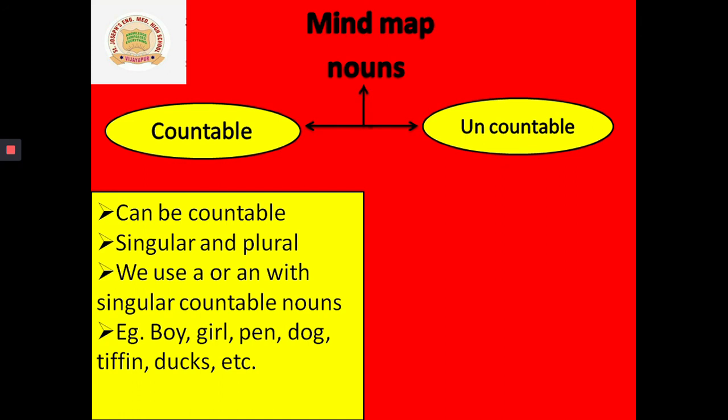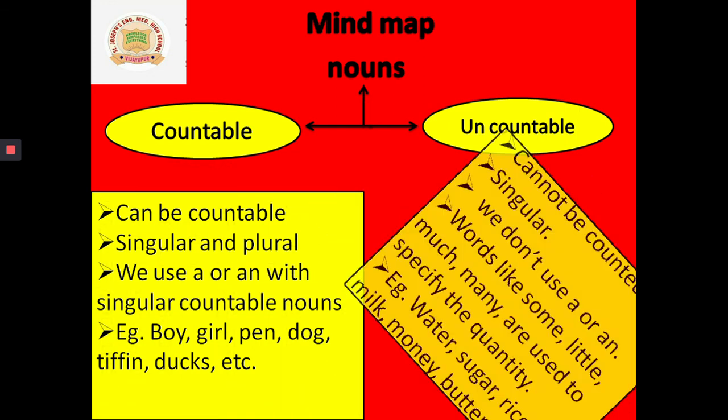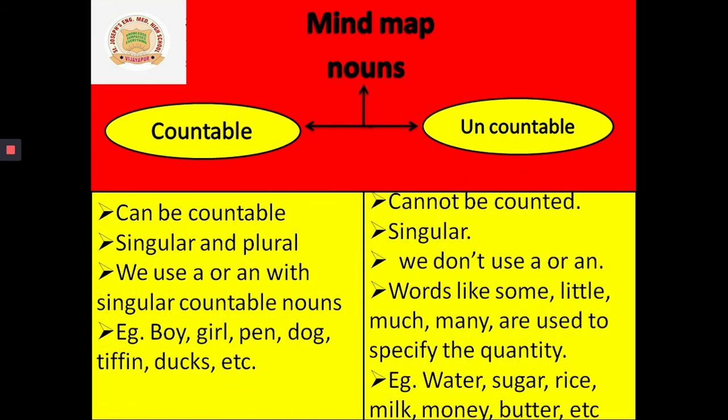We use a or an with singular countable nouns. For example, boy, girl, pen, dog, ducks, etc. Then uncountable nouns cannot be counted. They are just singular in form. They are not plural.